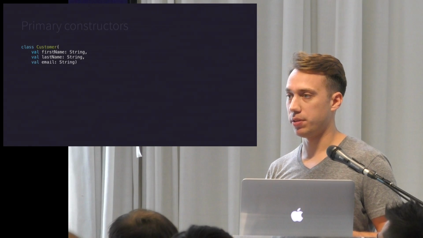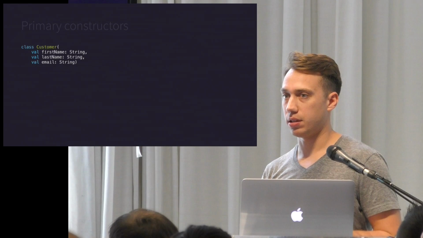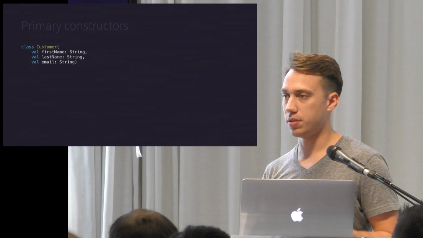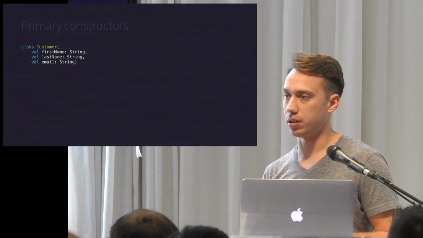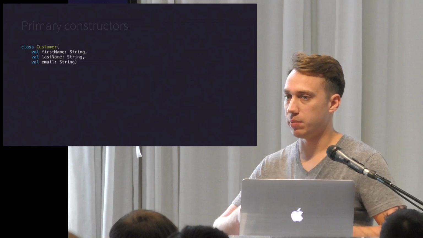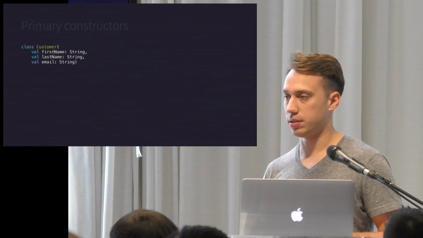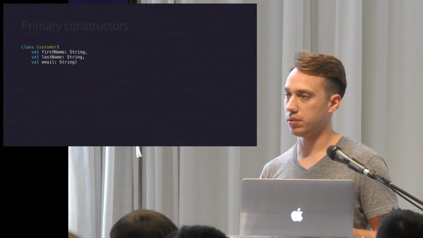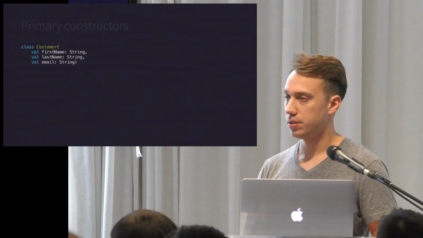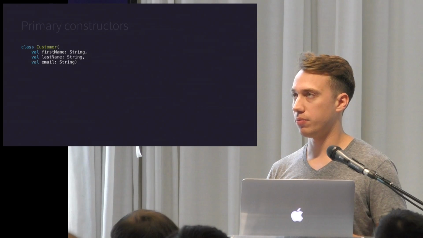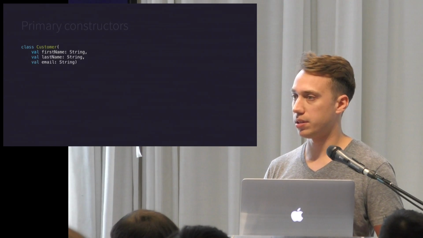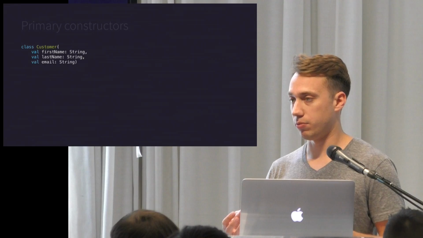This didn't work very well with Android because views have 4 different constructors now, and you need to be able to use all of those because the Android OS, the runtime, uses all of those. So recently, because Kotlin is becoming so adopted on Android, they decided we really need this feature.